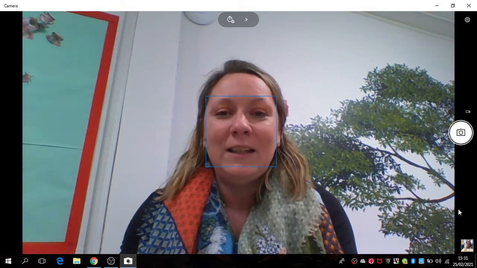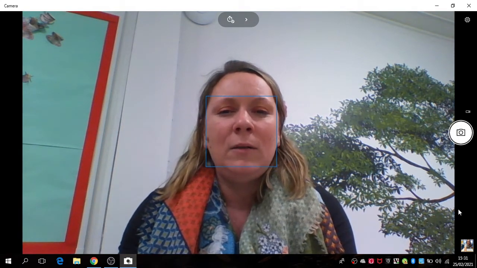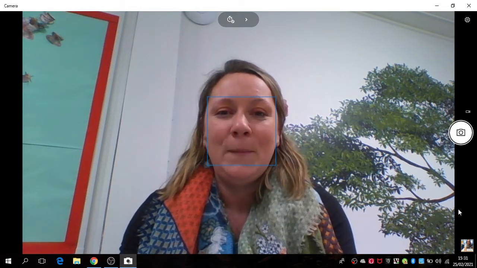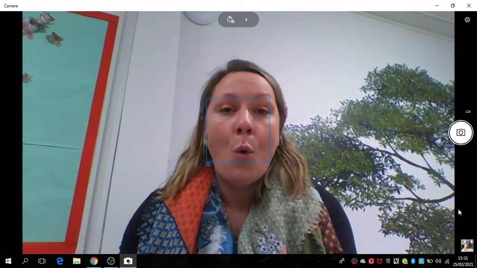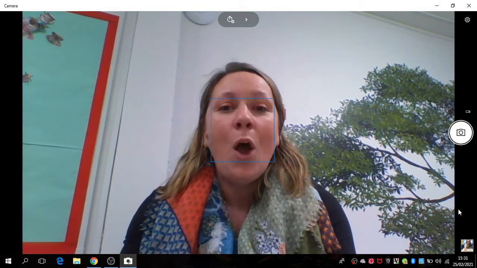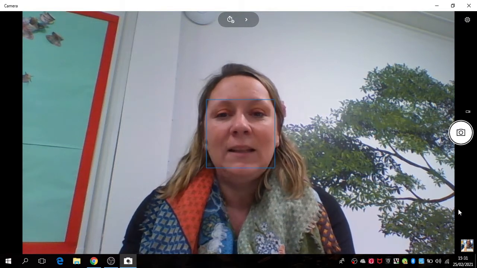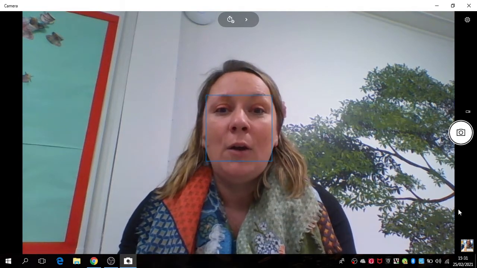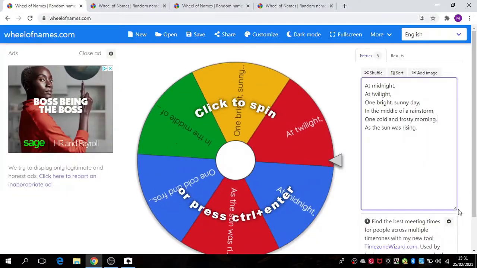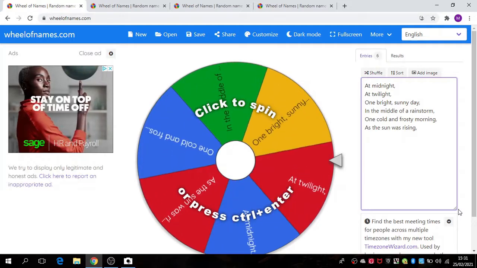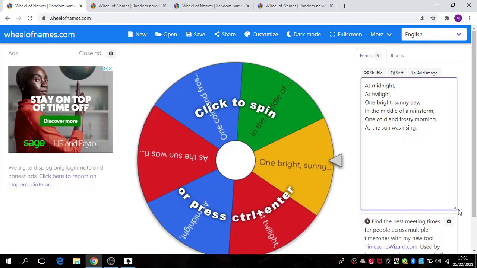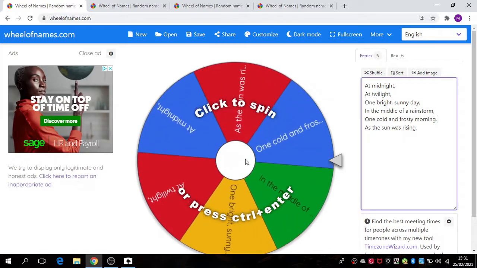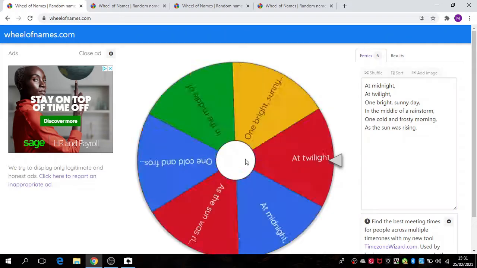So, for our creative writing today, we are going to be using a wheel of chance to help generate a new story idea. This is going to help us work out when our story is going to take place, where our story is going to take place, who is going to be in our story, and what is going to happen. So let's take a look and see. First of all, we're going to decide when our story is going to take place. So we've got some different choices here, but I'm going to spin the wheel to make the decision for us.